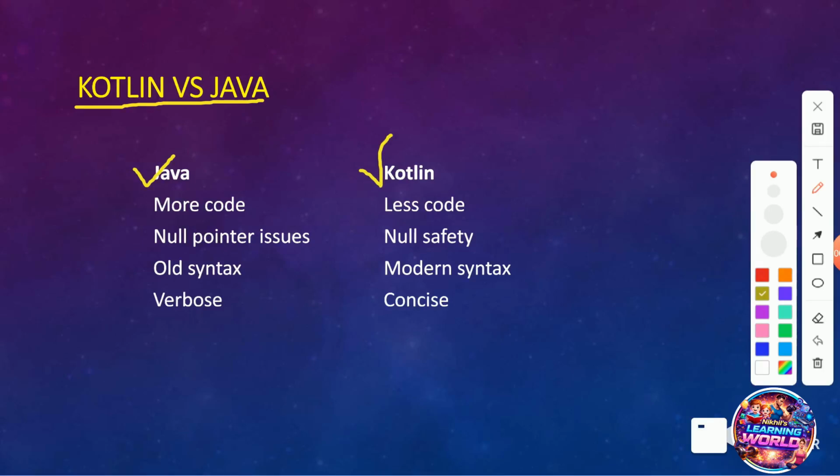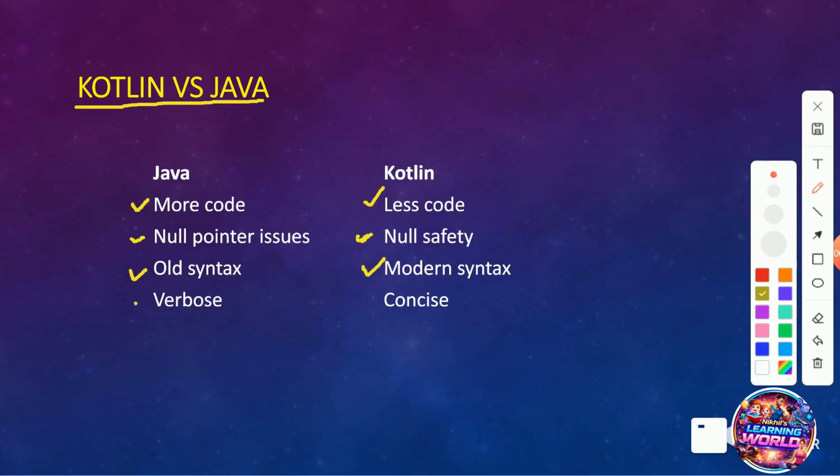Here is a Kotlin and Java comparison. In Java, we need to write more code as compared to Kotlin. But in Kotlin, we can execute with less code. In Java, null pointer exception issues occur, which is a major issue. But in Kotlin, we can handle null pointer exceptions by using null safety features.